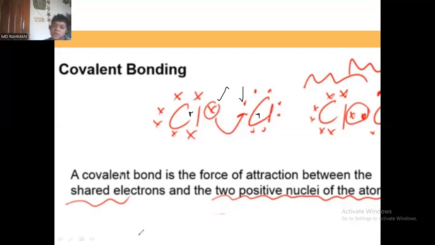So both are connected. In case of covalent bonding, not only are they sharing their electrons and staying in the middle position, but there is an attraction between the shared electrons and the positive nuclei of the atoms. You can think that positive charges may definitely repel each other, but there is an attraction here, and as a result of this the bond is forming, right?